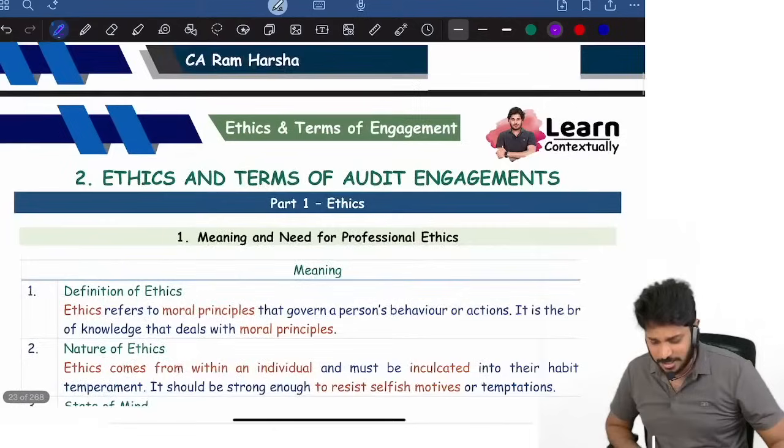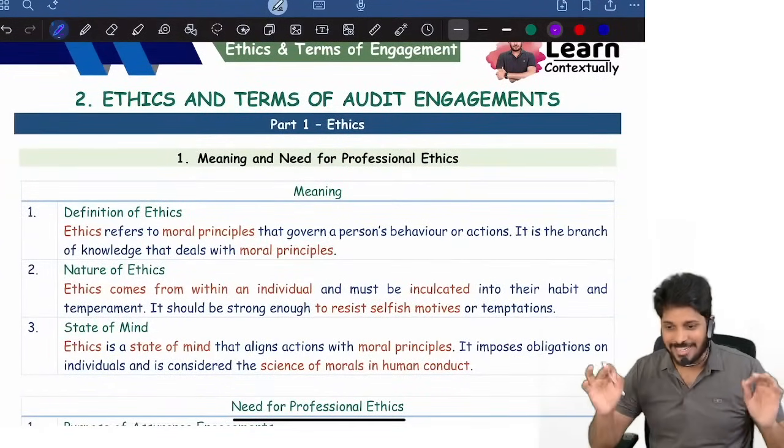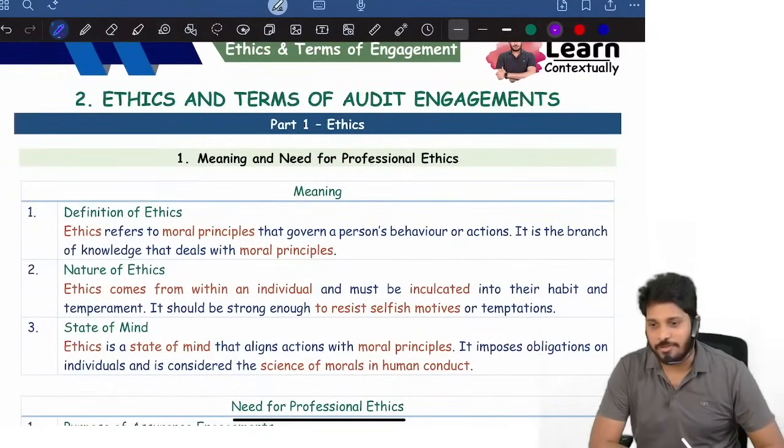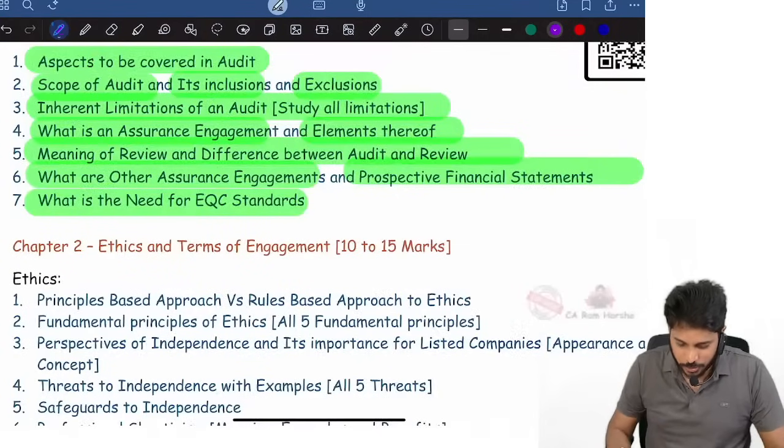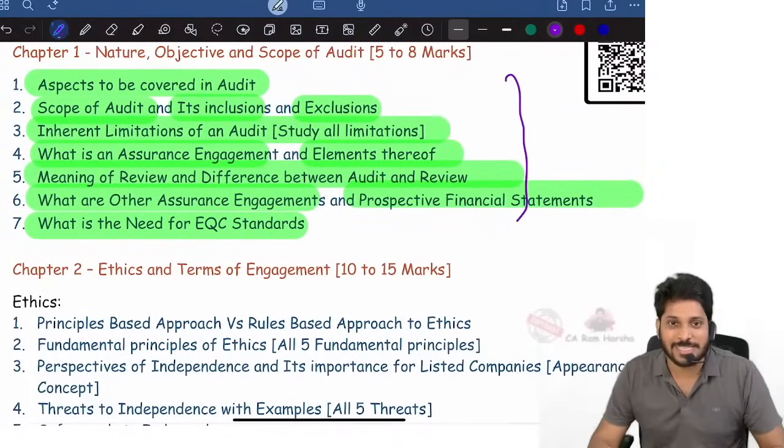So with this, the first chapter, nature, objective and scope of audit revision, is completed. I hope you're confident. Super duper revision, right? All expected questions, technically more than expected questions, I covered.